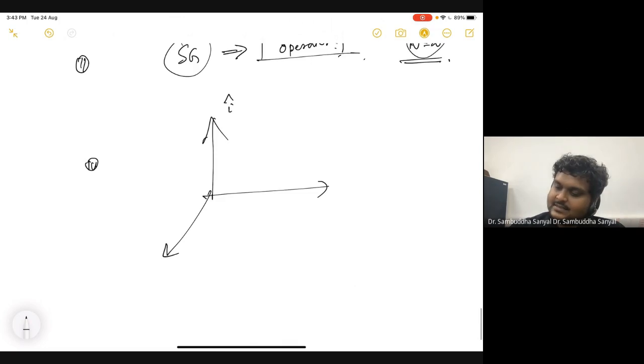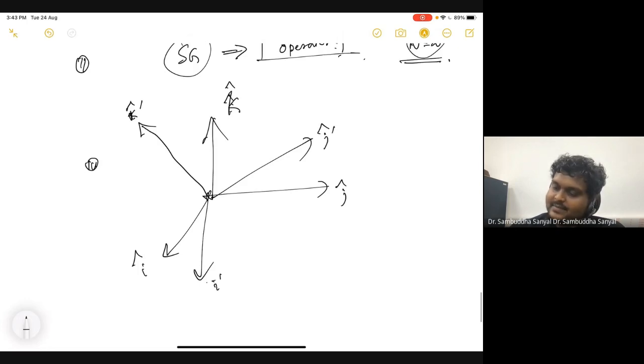This is I, this is J, this is K. Now I can have another three basis vectors: K prime, J prime, and I prime.